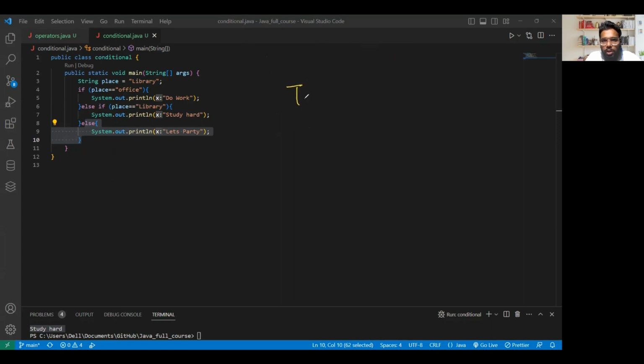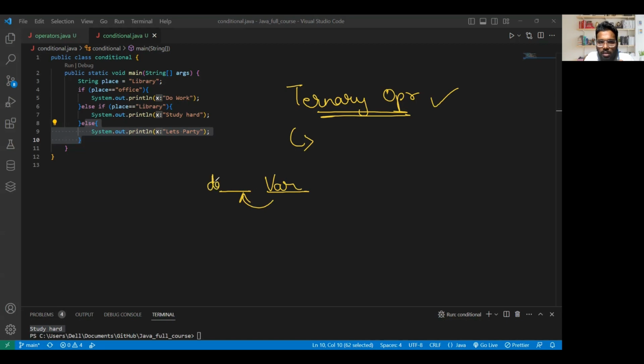Okay, so for the ternary operator, the syntax is again the same. In short, we can say you are writing an if-else condition in a single line. That is possible with the ternary operator. How? Let's say you are creating a variable, and its data type you have to mention here. Data type. Equal to, here you are giving the condition.